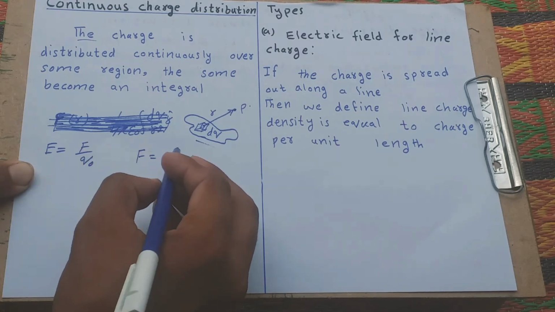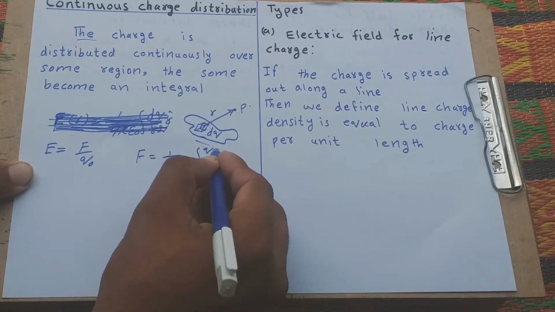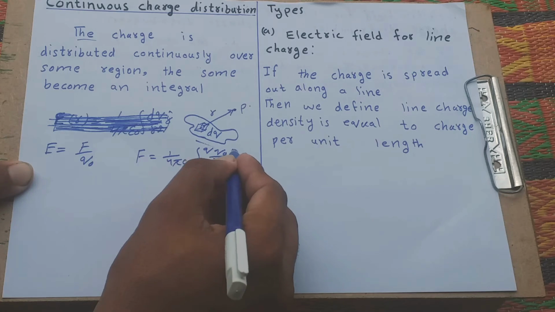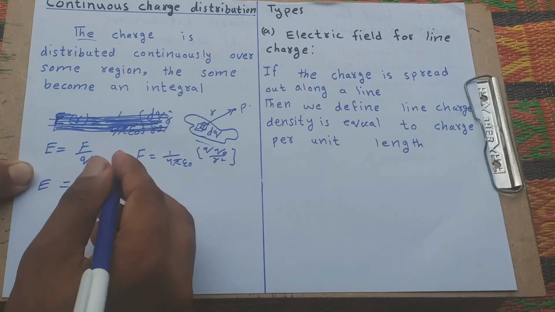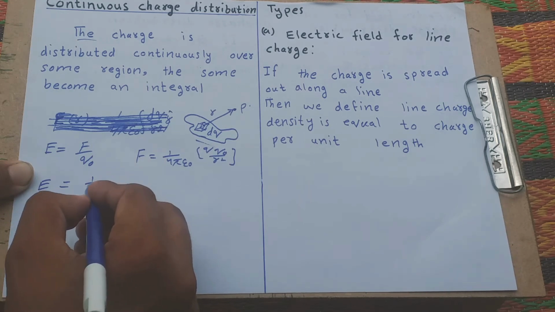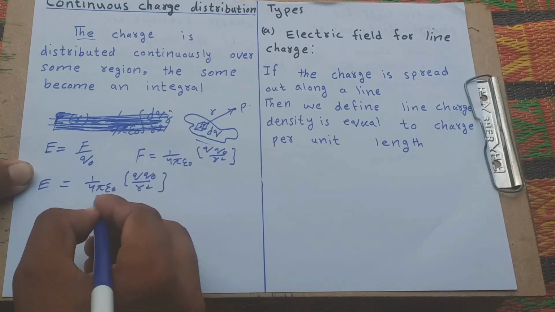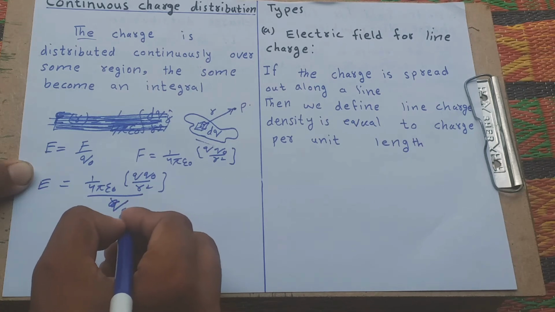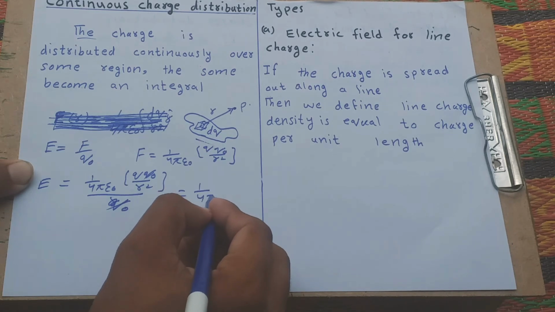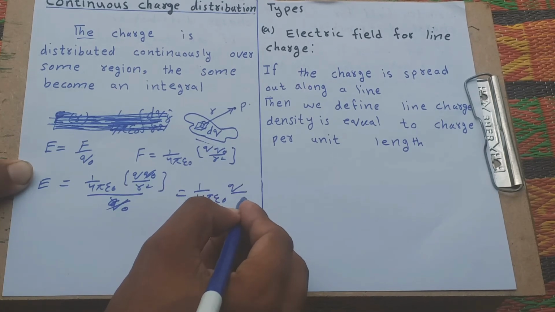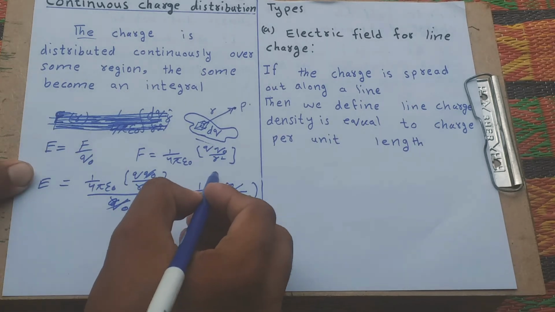The electrostatic force, or Coulomb force, is equal to 1 over 4 pi epsilon naught, Q q naught over r squared. Using this value, we obtain the electric field for one charge, E is equal to 1 over 4 pi epsilon naught Q over r squared. This is the electric field for a single charge.